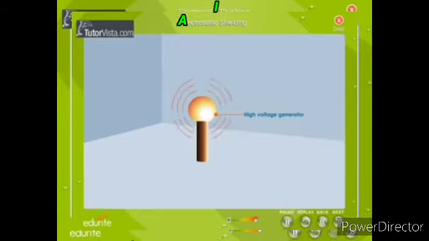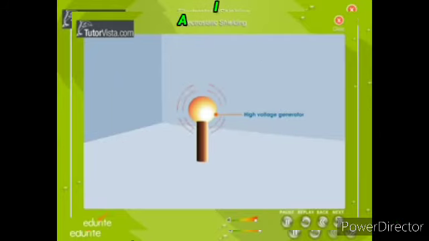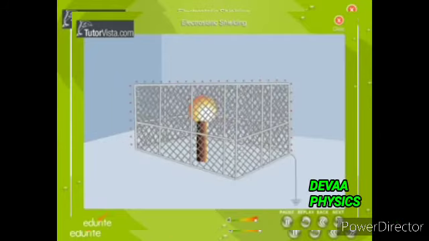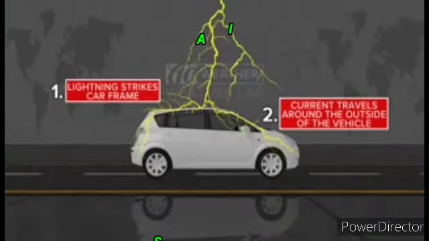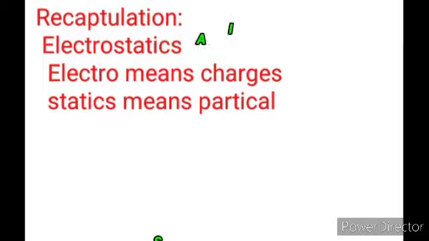If an artificial lightning is created outside, the person inside is not affected. During lightning with a thunderstorm, it is always safer to sit inside a bus than in open ground or under a tree. The metal body is electrostatic shielding. The electric field inside is zero. During lightning, the charges flow through the body, so it is not safe standing on the ground or under a tree.